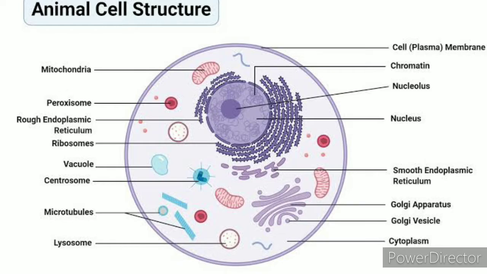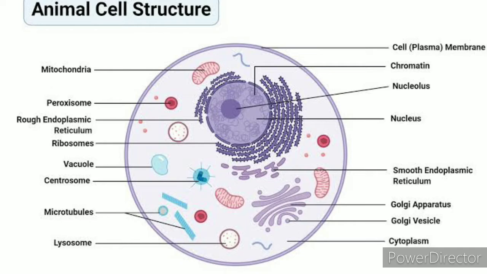When ribosomes are attached to endoplasmic reticulum, then it is known as rough endoplasmic reticulum. When ribosomes are not attached to the endoplasmic reticulum, then it is known as the smooth endoplasmic reticulum, as you can see in the diagram.